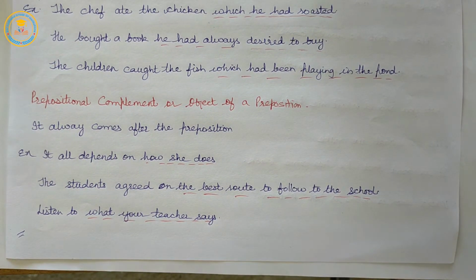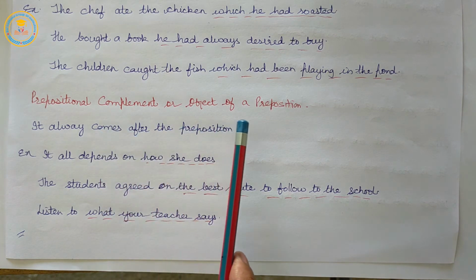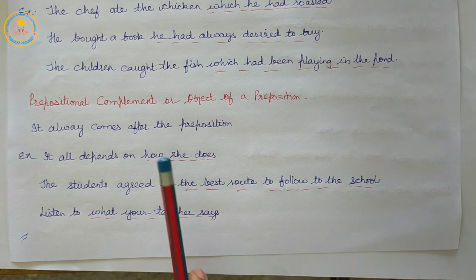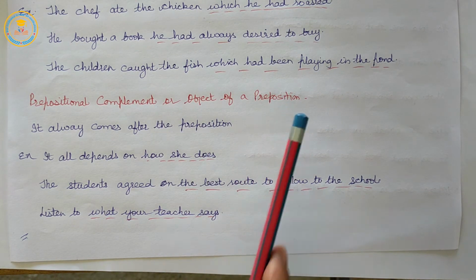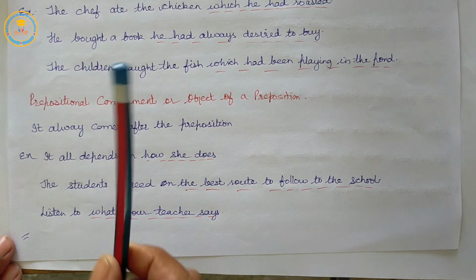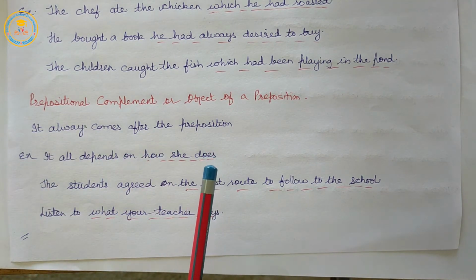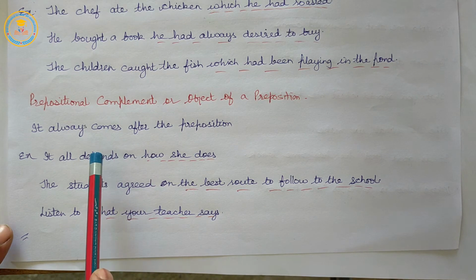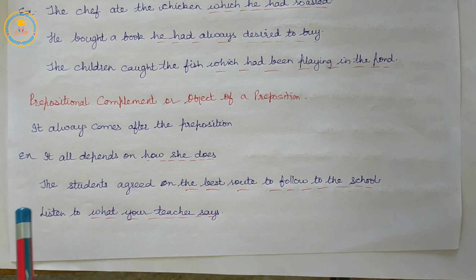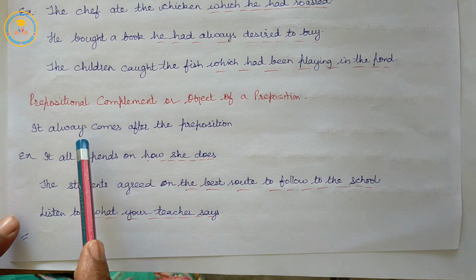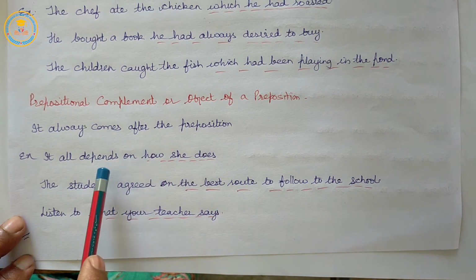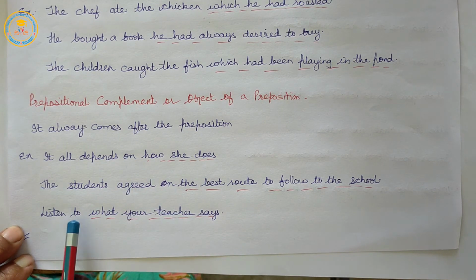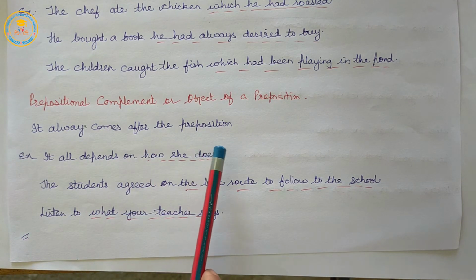So, next function: prepositional complement or object of a preposition. It always comes after the preposition. Which means in this function of the noun clause, it always comes after the preposition, like depends on, agreed on, listen to. So, it always comes after the preposition.